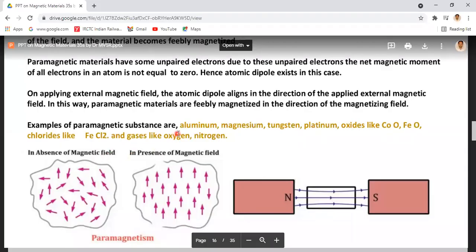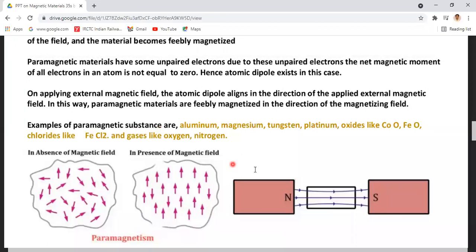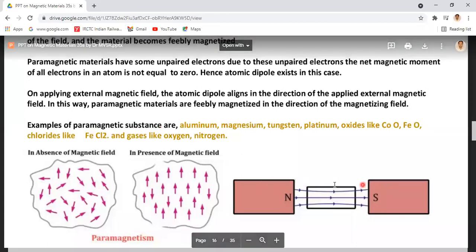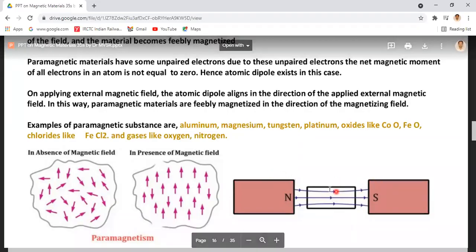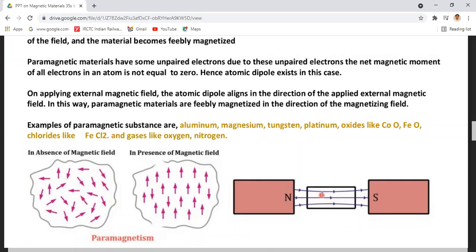These are examples of paramagnetic materials. Suppose a paramagnetic material is placed between the two poles of the magnet, that means in the presence of an external magnetic field. The magnetic field lines all pass through the material. This paramagnetic material allows these magnetic field lines through it.